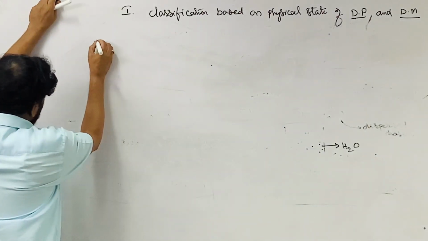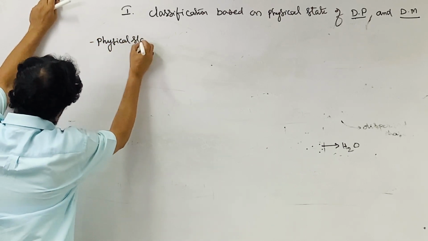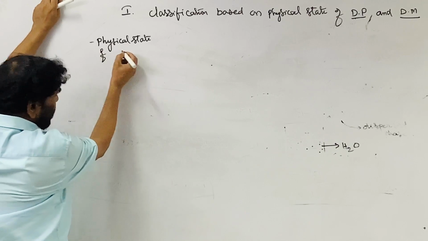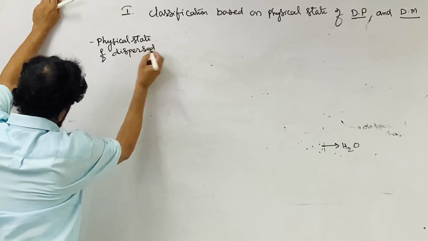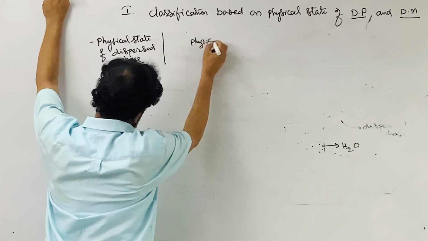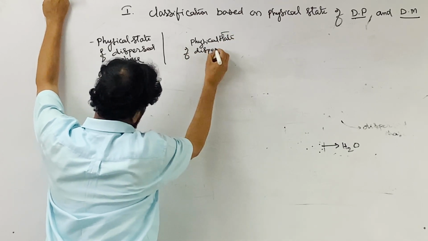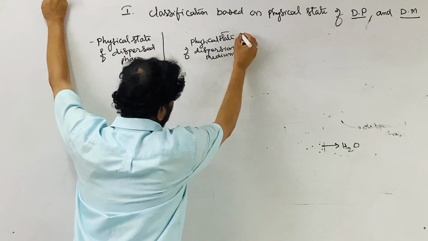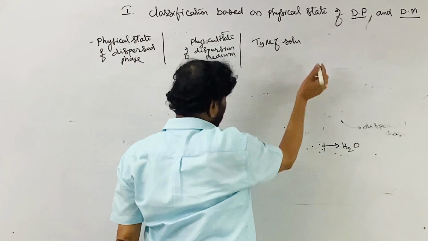So this is the physical state of the dispersed phase, the physical state of the dispersion medium, nothing but the solvent, and the type of solution formed.